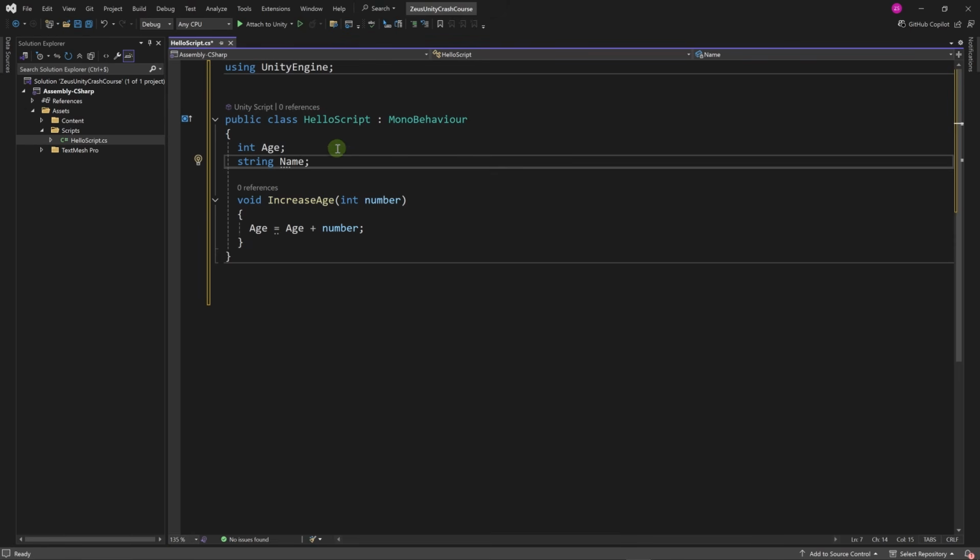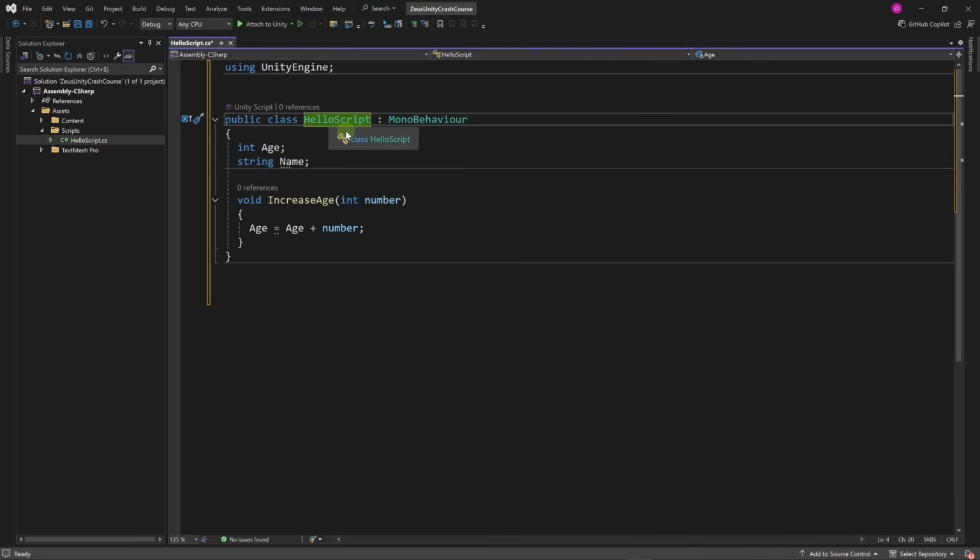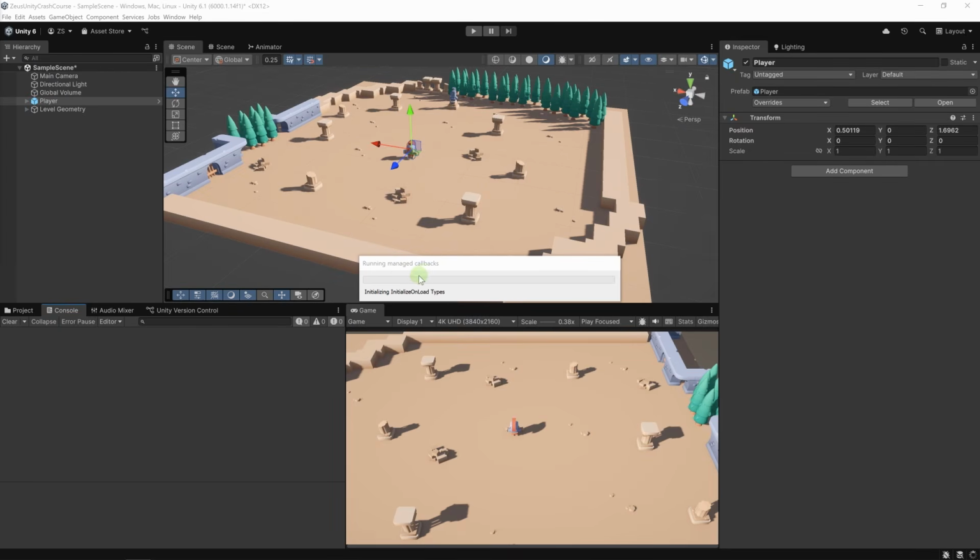And by the way, you are free to choose the name of your class. You just have to be careful that the file and your main class have the same name. And also for the namespaces, you can choose any name you want. Okay, now that our HelloScript is a MonoBehaviour, let's add it to, first let's save. I'm going to hit save. Then go back to Unity. Unity is importing the assets and compiling the code.